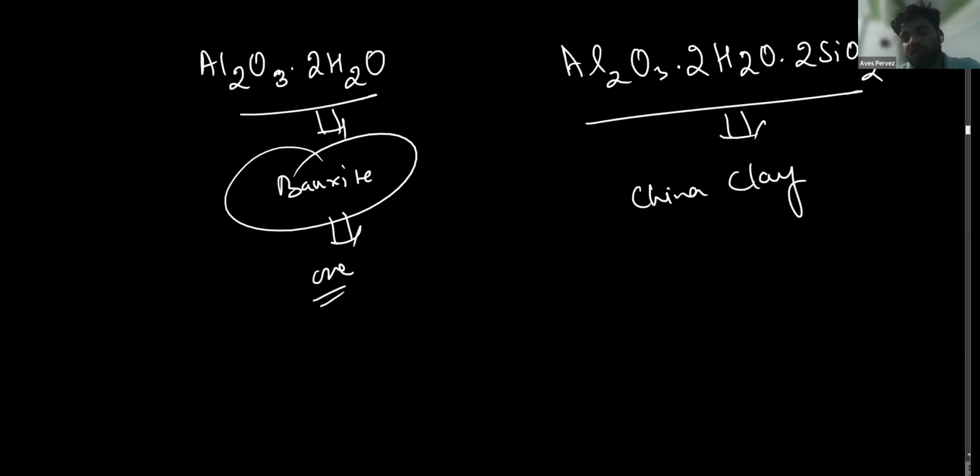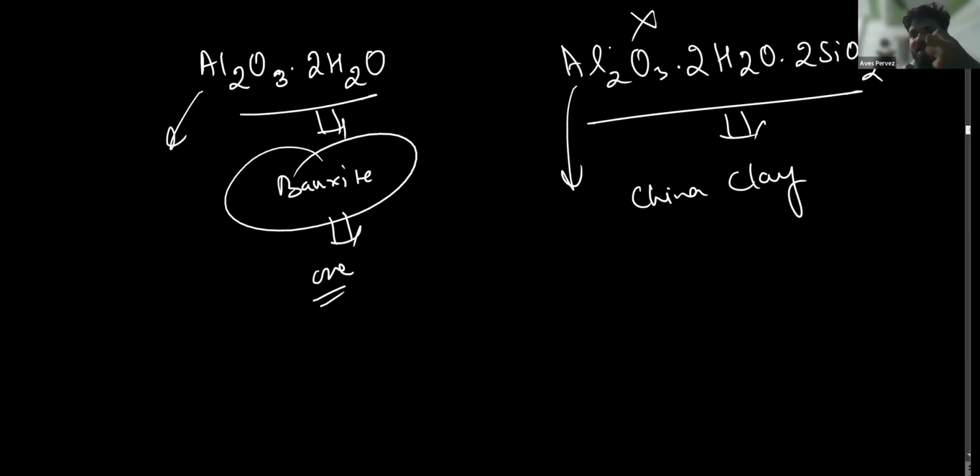Why am I saying this is an ore? Because when you extract aluminium metal from this one, it will be cheaper, easy, and convenient for you. But when you extract aluminium from this one, it will take more effort and more money. It is not economical. So that's why we will reject this one. This will not be considered as ore.